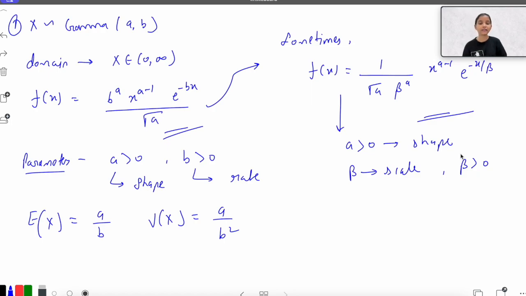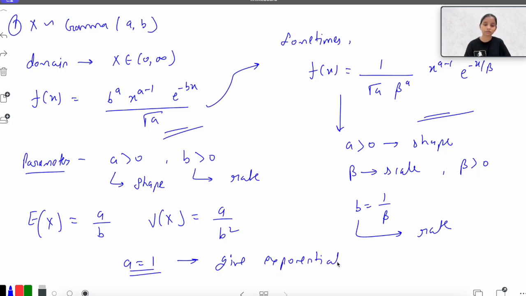So rate and scale are inversely proportional to each other. You can say b is equal to 1 by beta. Beta is a scale parameter and b is a rate parameter. Whenever they write the distribution in this format, they are taking beta as a scale parameter, and whenever they write b in the denominator, they are writing it as a rate parameter. Depending on that they change the distribution, but they are actually inversely proportional to each other. And we know that if I put a equal to 1, this would give me the exponential distribution.